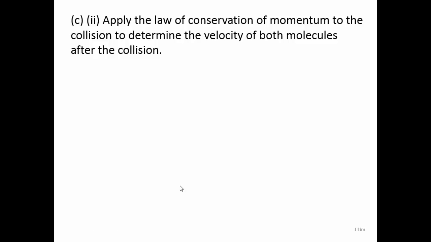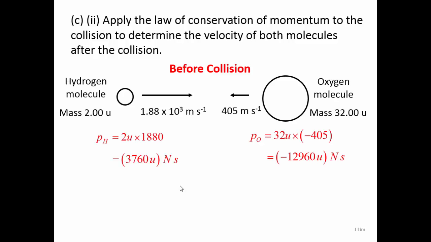Apply the law of conservation of momentum to the collision to determine the velocity of both molecules after the collision. So before the collision, the momentum is given by mass times velocity, and the total momentum will be minus 9200 u newton-seconds.